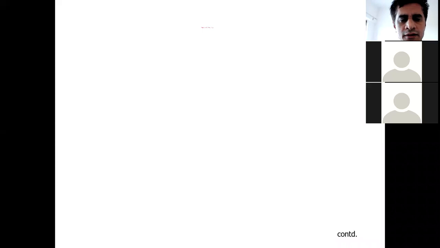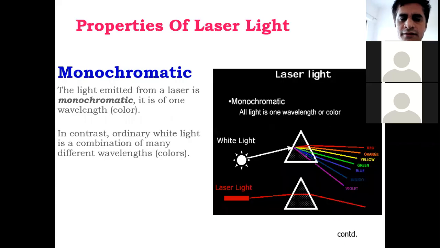Then see, first I will explain about the monochromatic. Monochromatic means light with a single color, light with a single wavelength. In contrast, ordinary light consists of different colors. See on your right hand side, there is a difference between monochromatic light and ordinary light. This is your white light, meaning ordinary light.